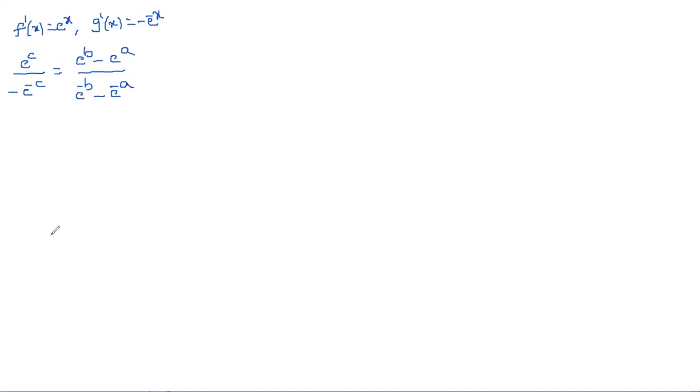If you take this into the numerator, we get -e^c into e^c. Here we have negative 1, so when it comes to the numerator, it changes to positive. So -e^c · e^c = (e^b - e^a)/(1/e^b - 1/e^a).